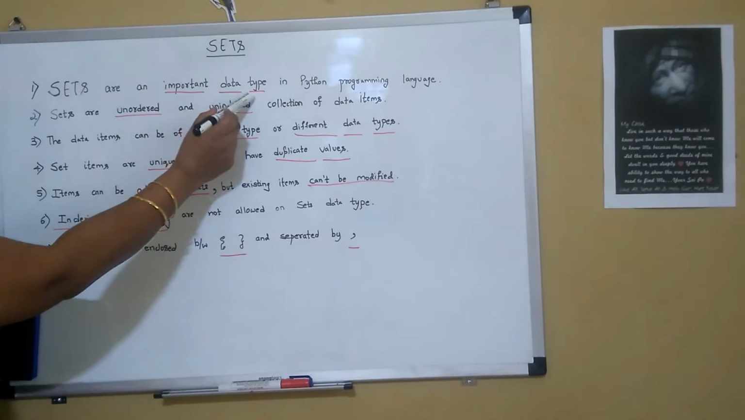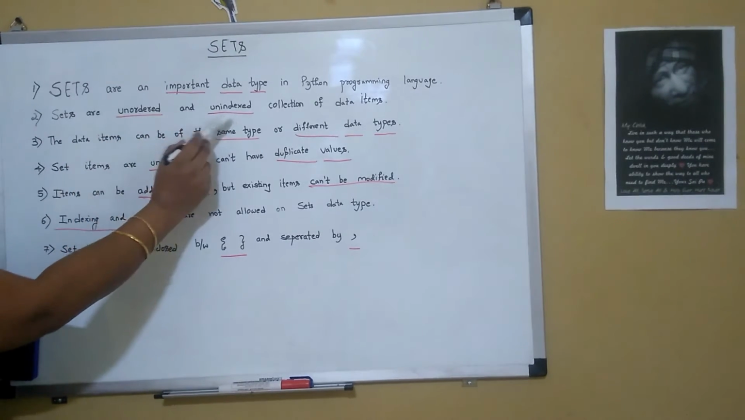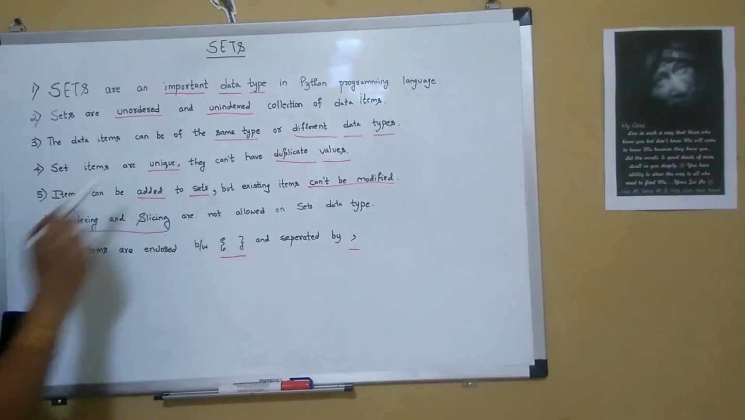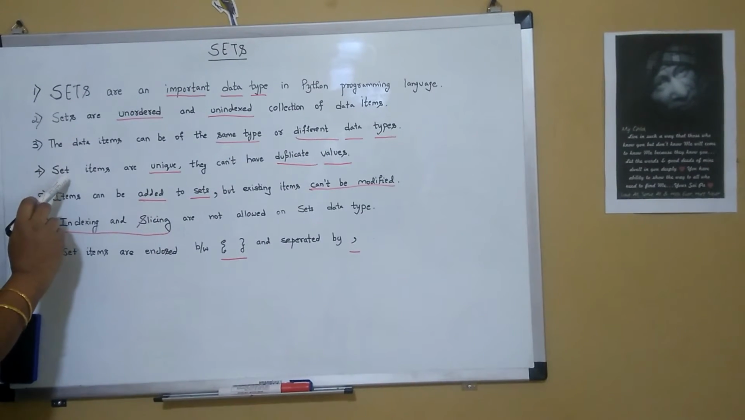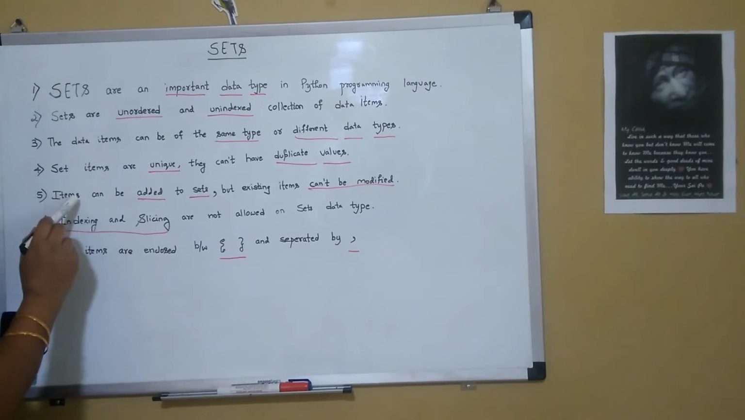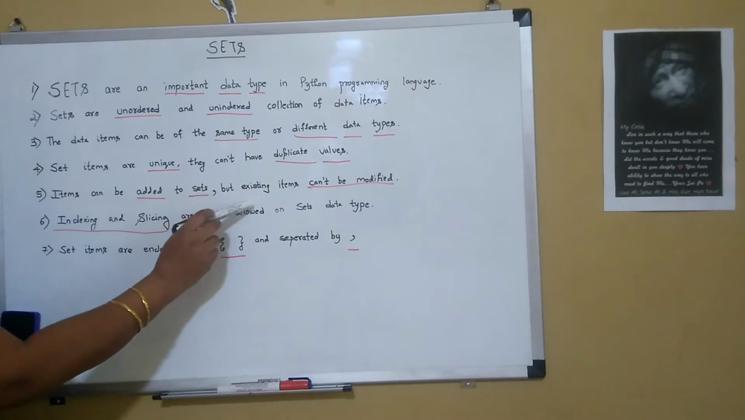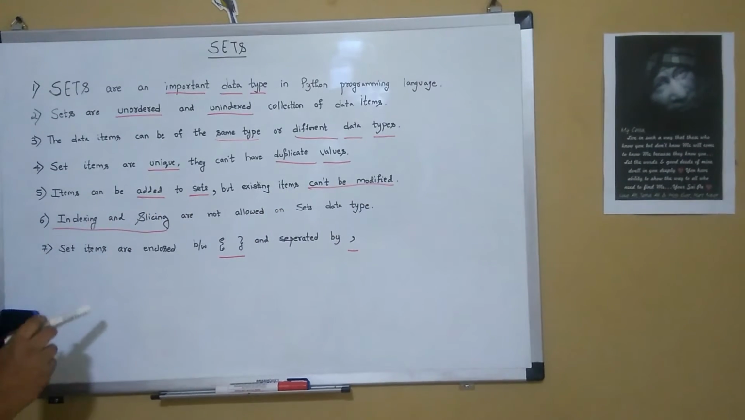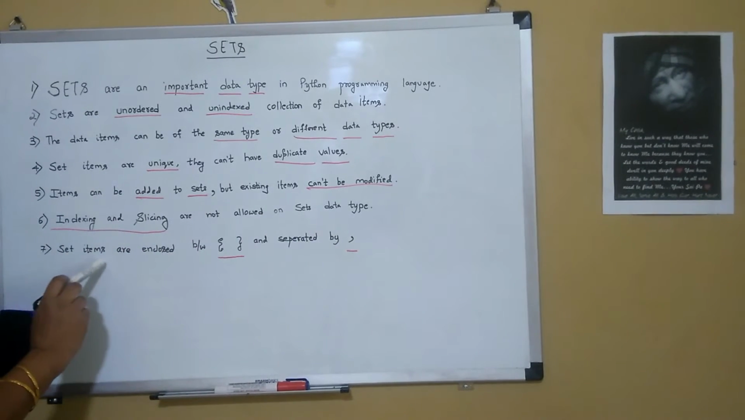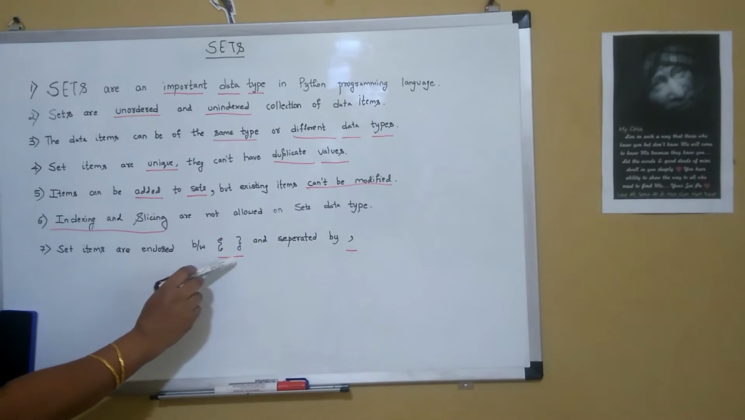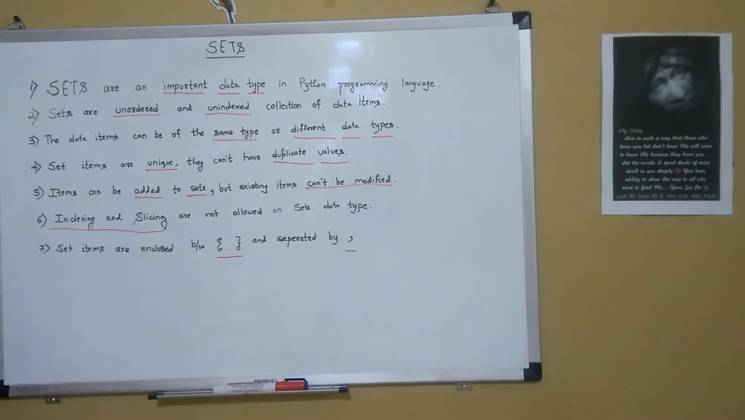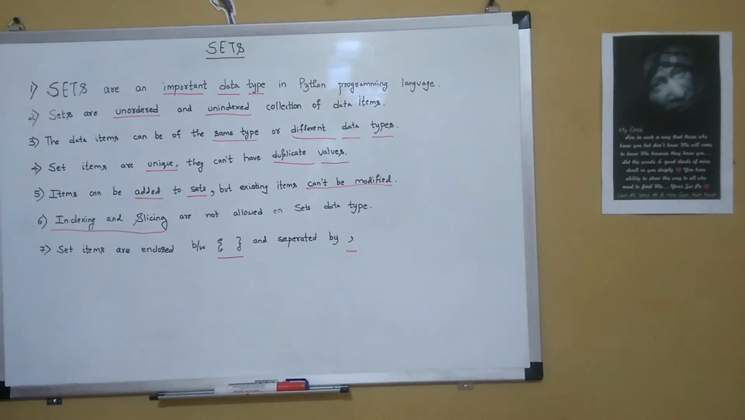So it's an important data type. It's unordered and unindexed. Data items can be of the same type or different data types. Set items are unique. They cannot have duplicate values. Items can be added to sets, but existing items can't be modified. Indexing and slicing are not allowed on sets data type. Set items are enclosed between curly braces and separated by a comma. So friends, these are the important features of the set data type.